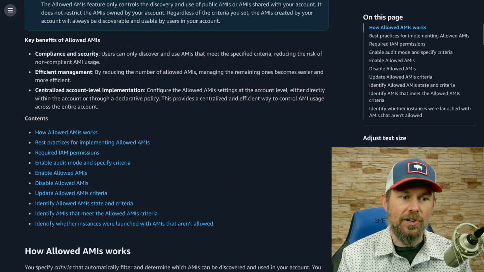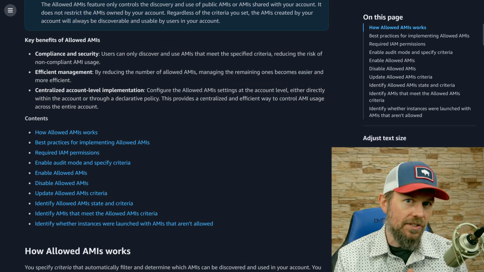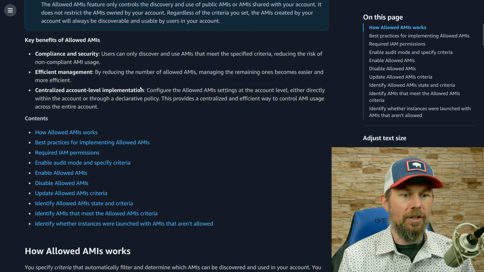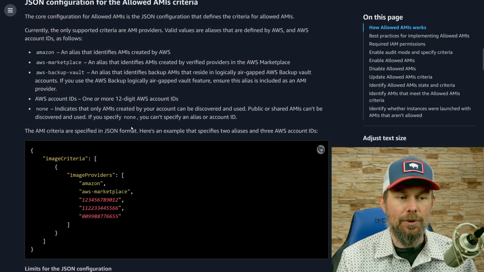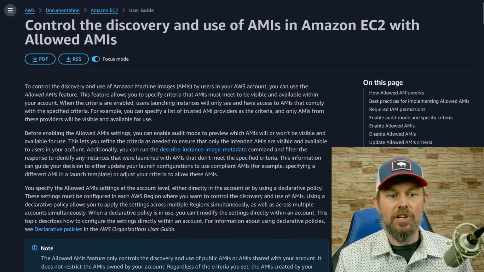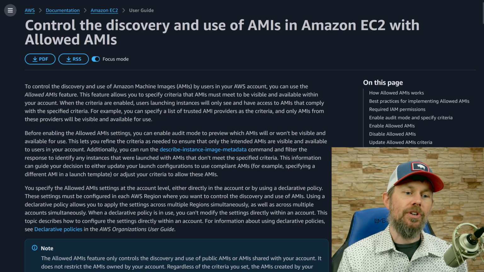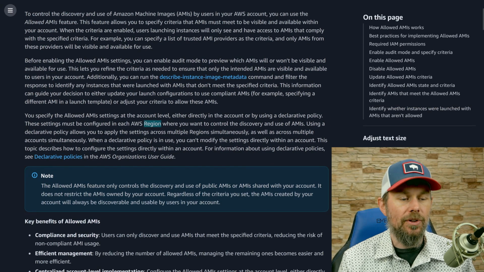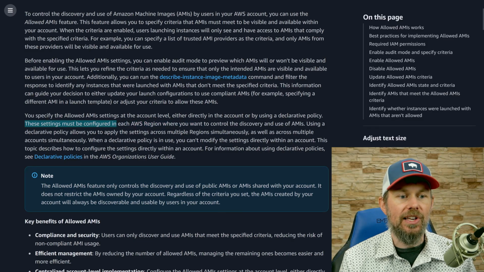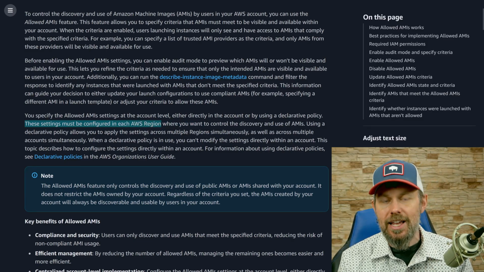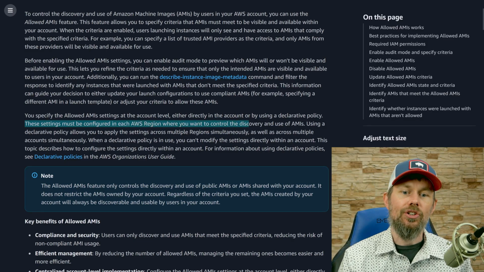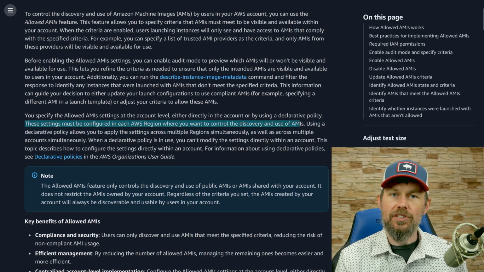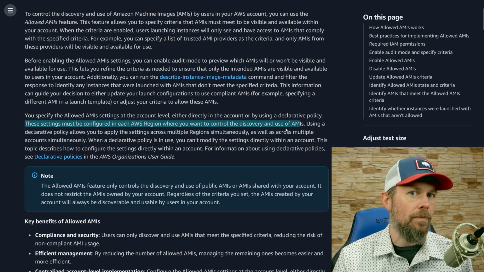as you continue to read through this article, the only currently supported criteria is to limit it by the AWS account ID. Now, there's a couple of different modes that you can put this feature in, and it is a per region feature. So if you take a look at this paragraph right down here, it says these settings must be configured in each AWS region, in each AWS account where you want to control the AMIs that are visible.